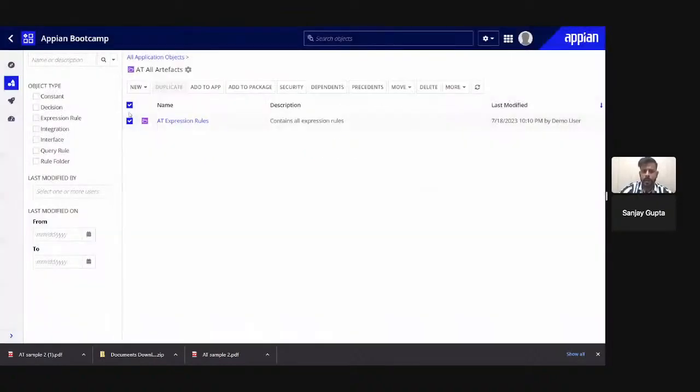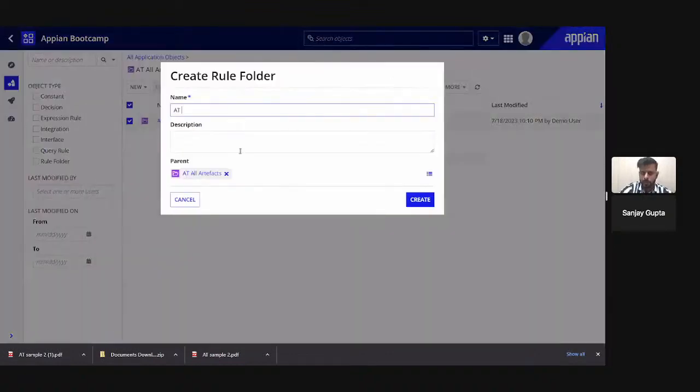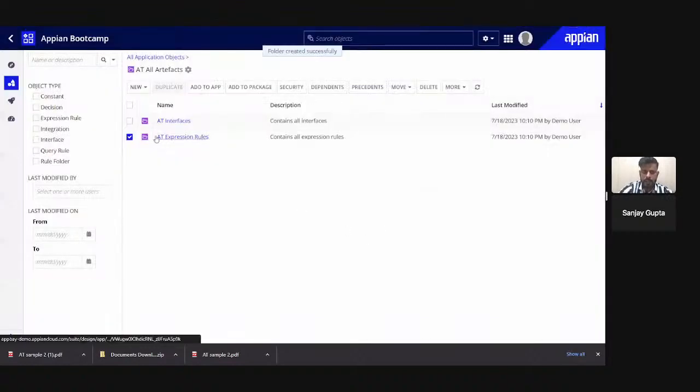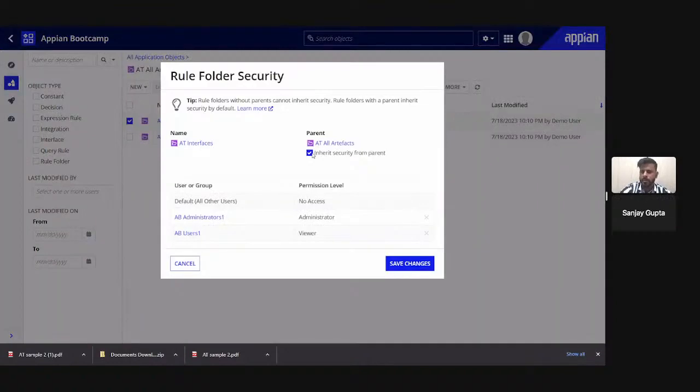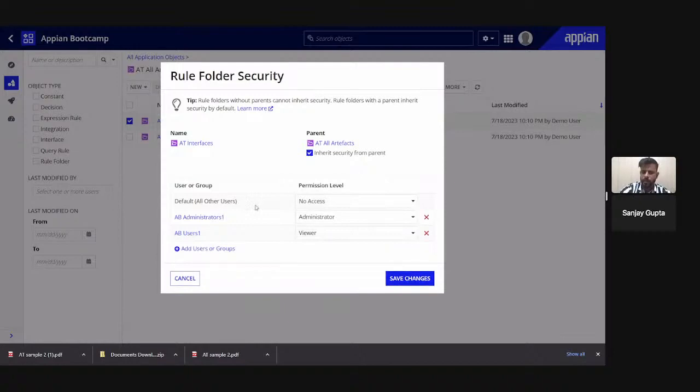So similarly, if you add other folder as well in this one, like AT interfaces, this is the AT interfaces folder, and its description is here, and similarly you can check the security of this particular folder as well, and it also has the same security. But yes, you can update the security if you want. You can just uncheck and you can update the security.